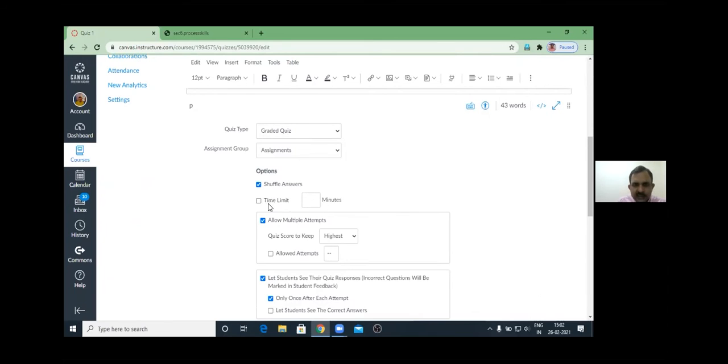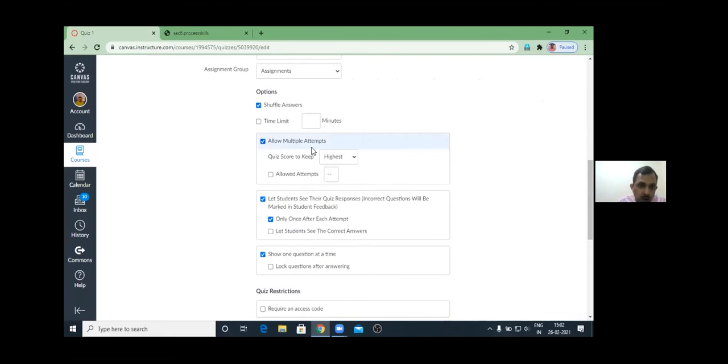Then if you want to set a time limit, that this quiz should be completed in 5 minutes, or this quiz should be completed in 10 minutes, then when the learner logs in, his time will start and the quiz will be available to him or her only for the time limit which you have given. If you have not given it, then okay.